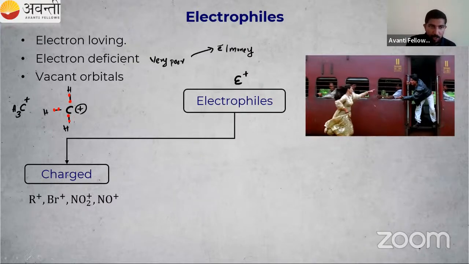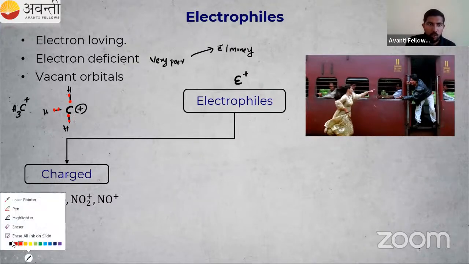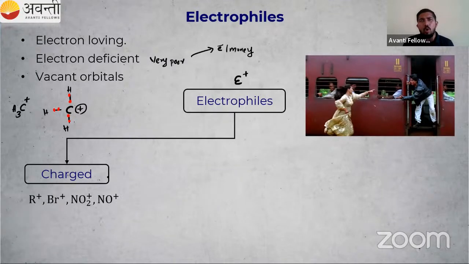We studied that in resonance. So this carbon has only 6 electrons even after forming the bonds, so the octet is not complete. They are electron deficient, so we can say they are electrophiles. You can check the charged species R plus, Br plus, NO plus, NO2 plus. These are examples of electrophiles.